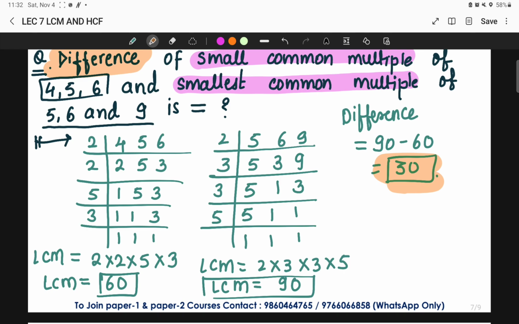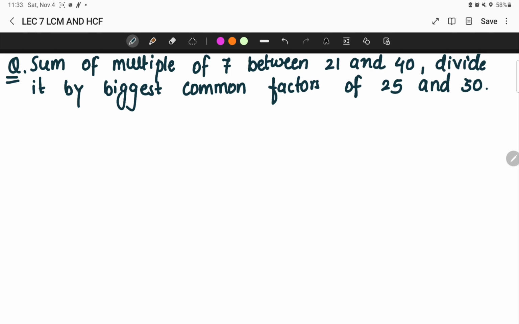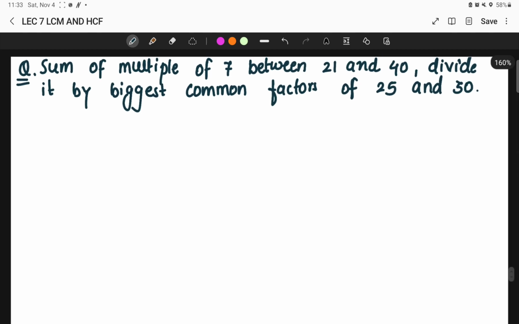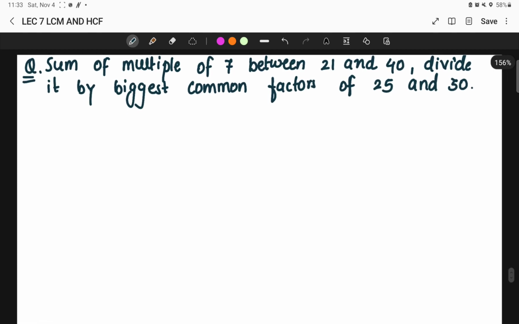So moving on to the next question, this is a question again asked in your previous year question papers. You have to find the sum of the multiples of 7 between 21 and 40 divided by the biggest common factors of 25 and 30. Try to understand the question. They have asked us to take the summation of the multiples of 7 in between 21 and 40.